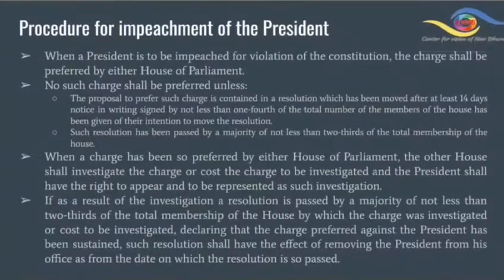If as a result of investigation, a resolution is passed by a majority of not less than 2/3 of the total membership of the House, by which the charge was investigated or caused to be investigated, declaring that the charge preferred against the President has been sustained, such resolution shall have the effect of removing the President from his office as from the date on which the resolution is so passed.